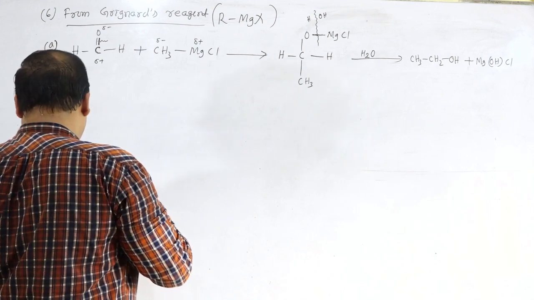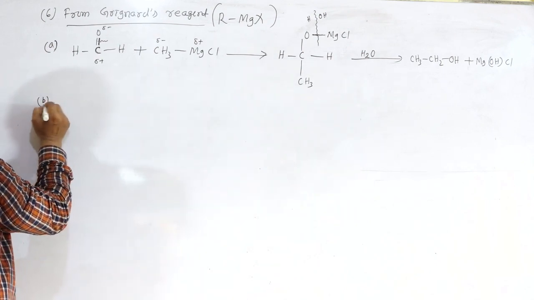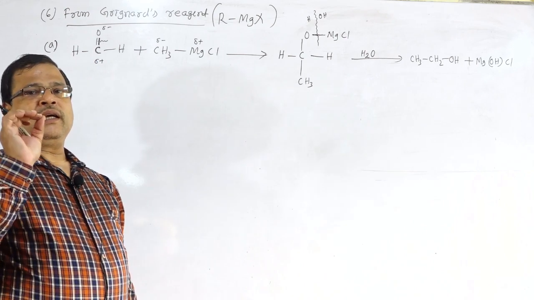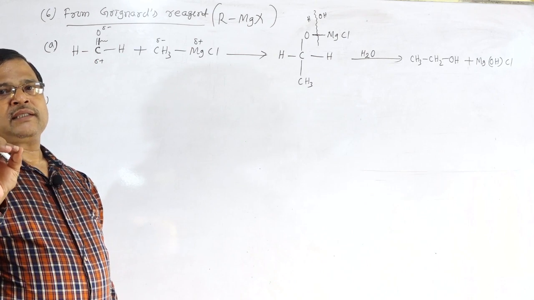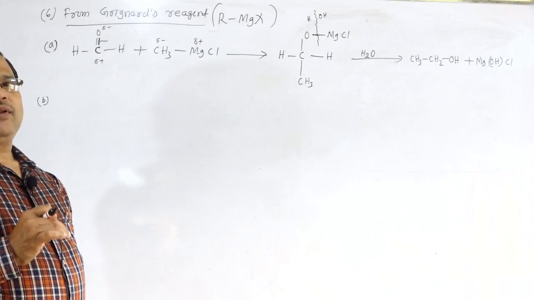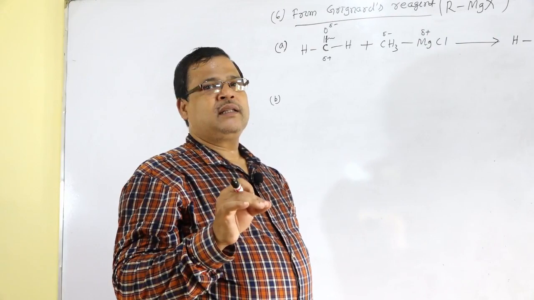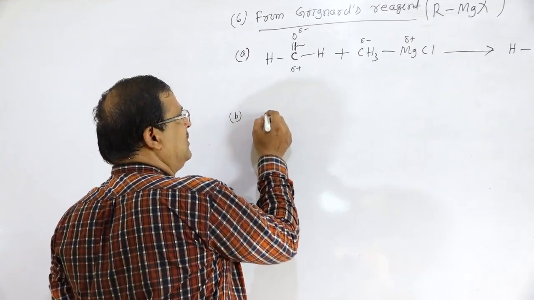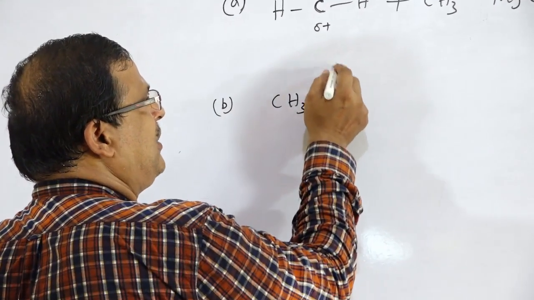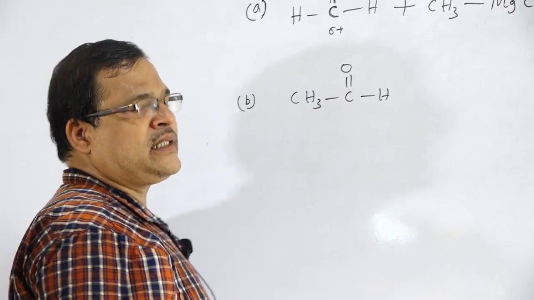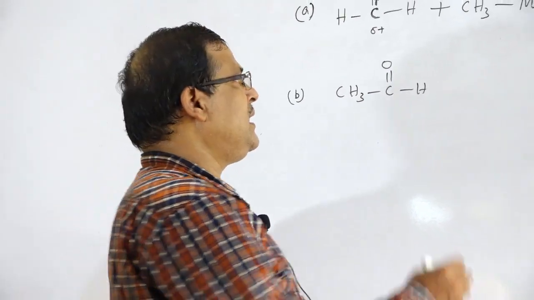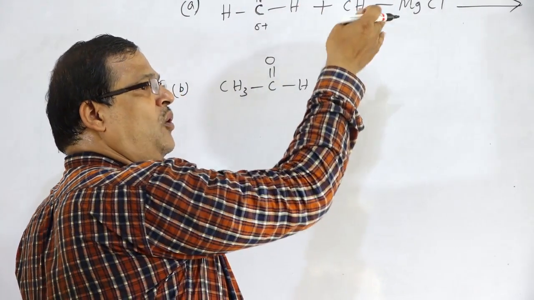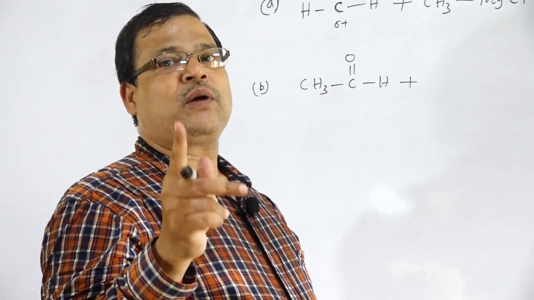And if you take the second one, all the aldehydes except formaldehyde react with the Grignard's reagent. All the aldehydes, for example CH3 C double bond O H, all the aldehydes except formaldehyde react with the Grignard's reagent. Besides formaldehyde, other aldehydes have the ability to form secondary alcohol.